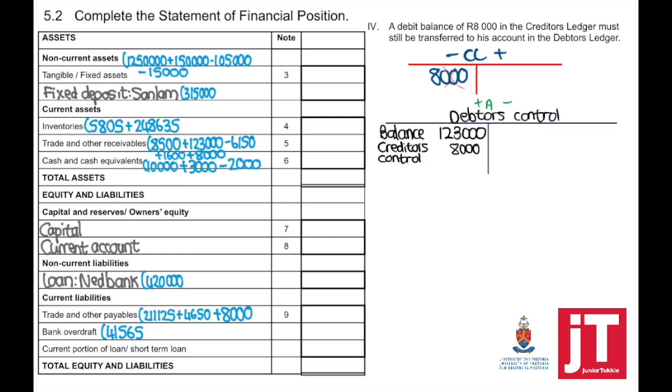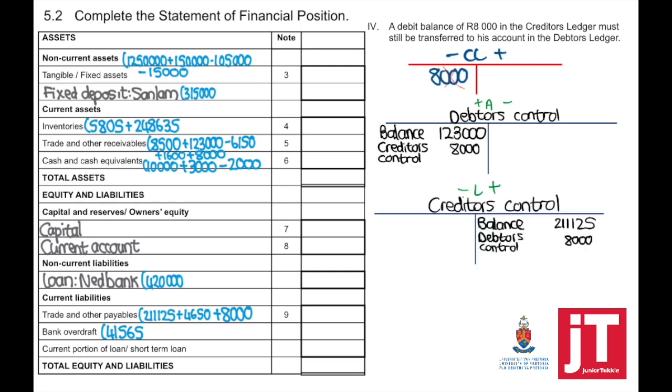So yes, I need to take it out, but by taking it out doesn't mean minus. By taking it out, it had a positive effect on the creditor's control and on the debtor's control. Make sure that you get it right. Take that extra 10-20 seconds and draw a T account.